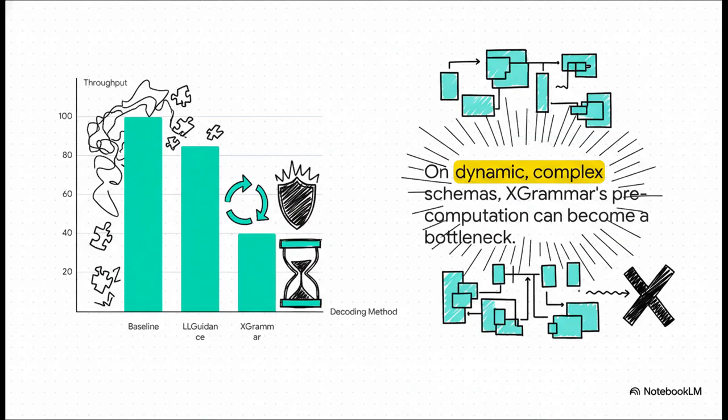LL Guidance holds up, maintaining stable, predictable performance. But look at Xgrammar. Its pre-computation strategy actually becomes a bottleneck. The throughput gets erratic and spiky because it's struggling to process all these new schemas. It just goes to show you there's no single best tool. It completely depends on your workload.